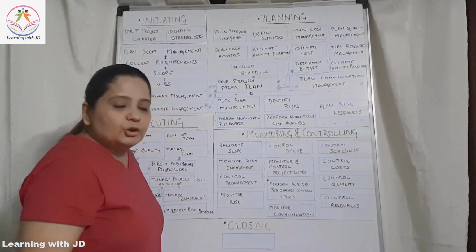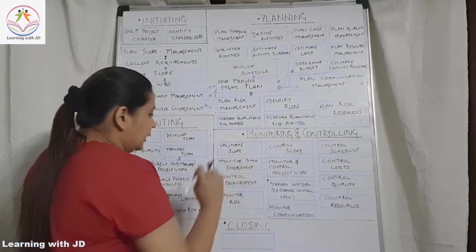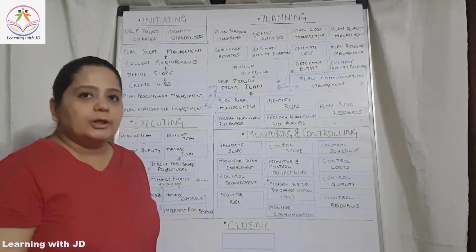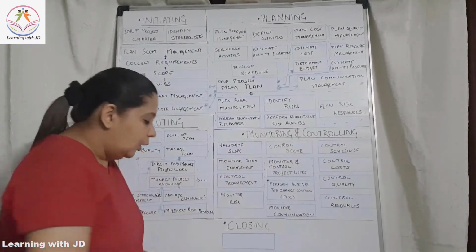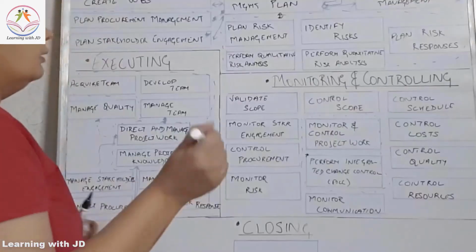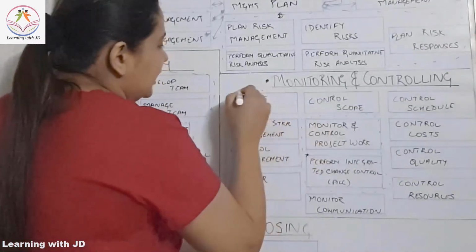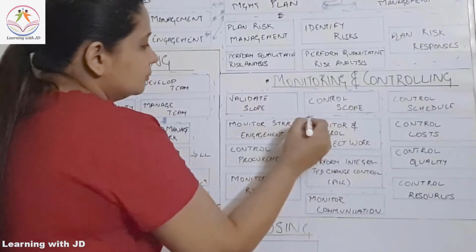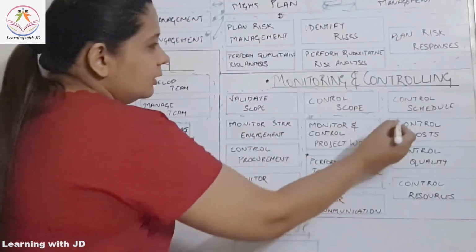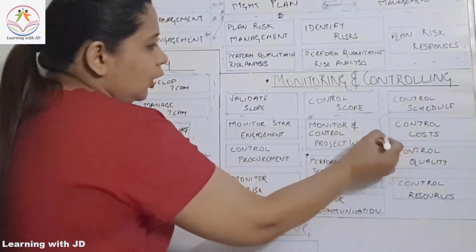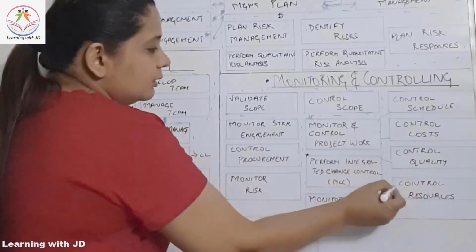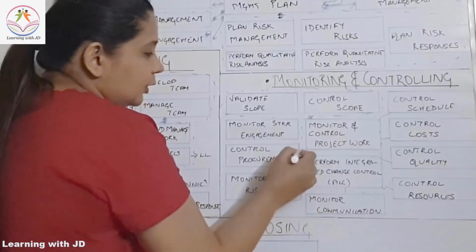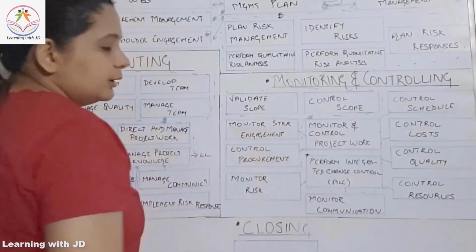Yeah? So you will monitor your stakeholder engagement. Now these are the key components that you are going to manage during your monitoring and controlling. All of them will be going, so this entire part of scope will move into the integration, schedule, cost, quality, resources, communication, risk, procurement and stakeholder.